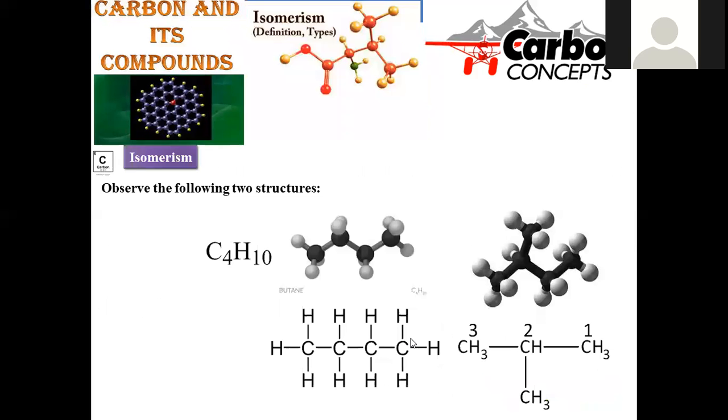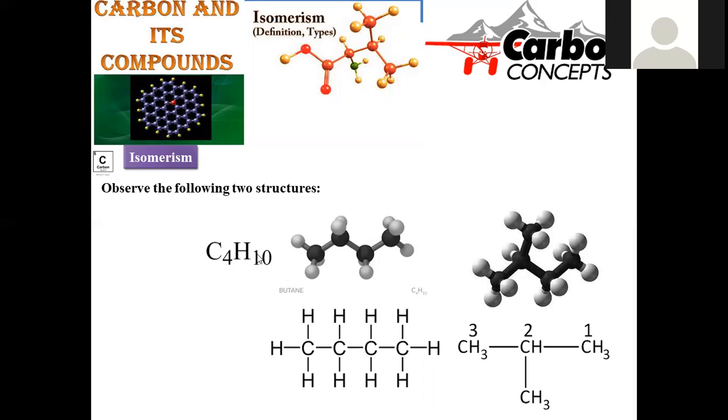Now we are going to enter into another new concept called isomerism, which is related to these compounds. Isomerism is not purely restricted to carbon and its compounds. It also extends to other compounds; for example, phosphorus and remaining compounds also exhibit isomerism. So isomerism is possible in other compounds also. In organic compounds also, we can observe this isomerism. For example, I'm taking the simplest compound called butane, with a 4-carbon chain constituted with C4H10.